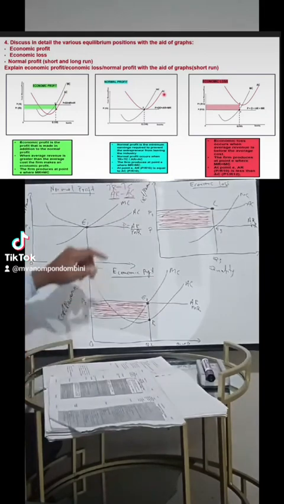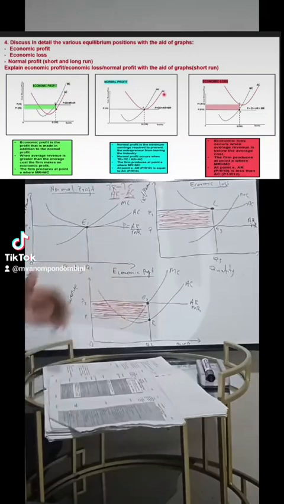Meaning, the money that we have received by selling the goods and services is more than the money that we have spent in the production of goods and services. Meaning, total revenue is greater than the total cost. Then we can say we have managed to make economic profit, right?